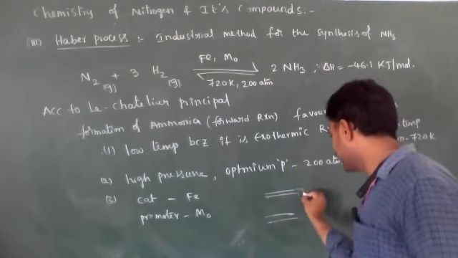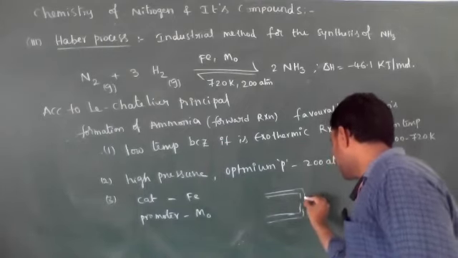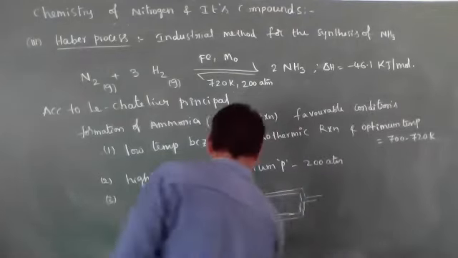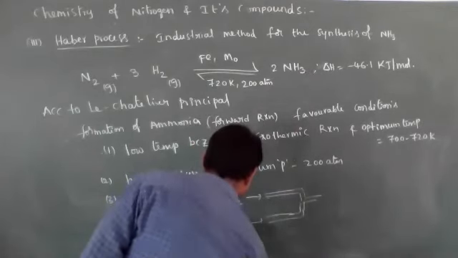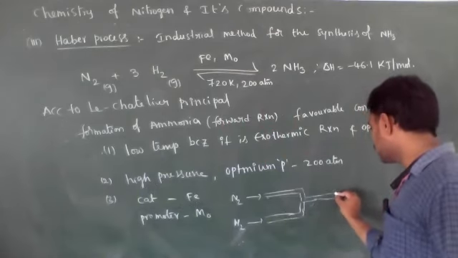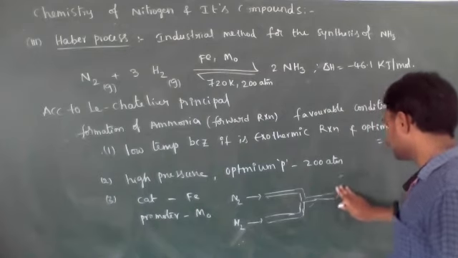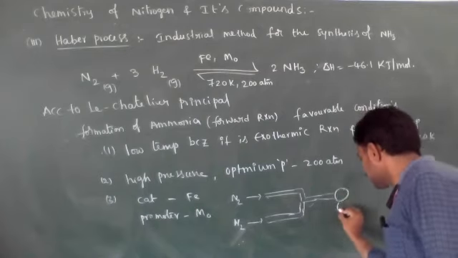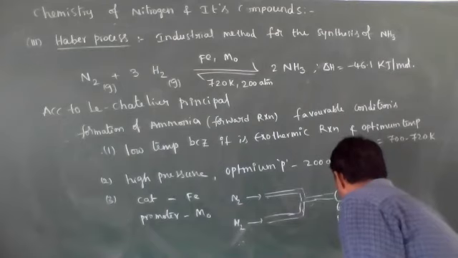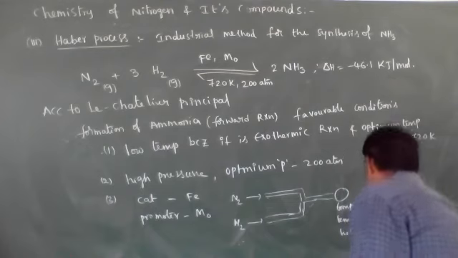Through these two pipelines we pass hydrogen gas from one and nitrogen gas from the other. Then there is a compressor, which gives low temperature and high pressure.